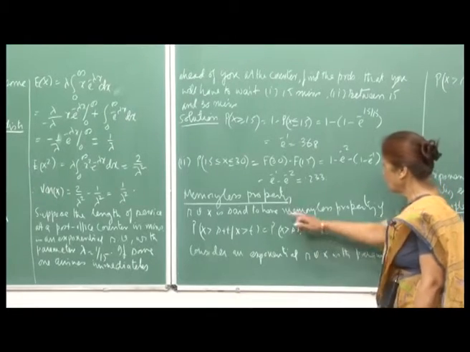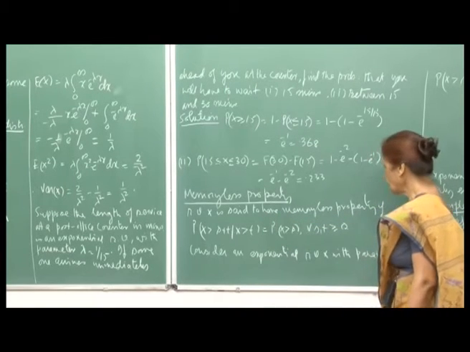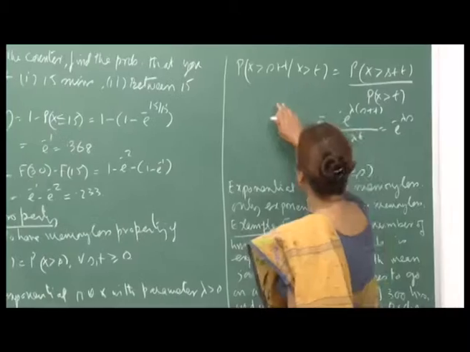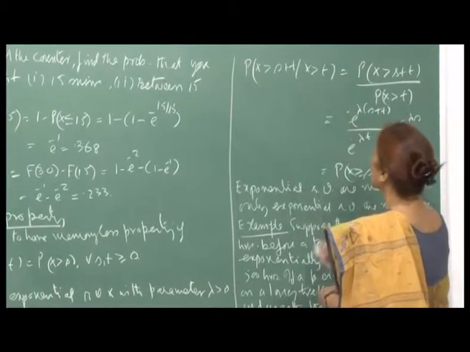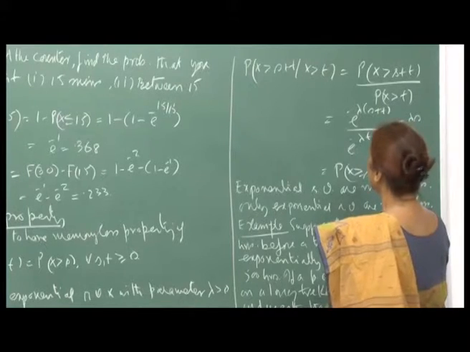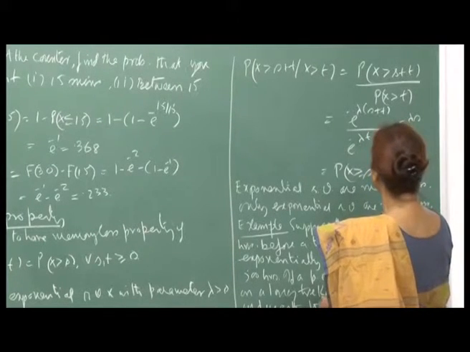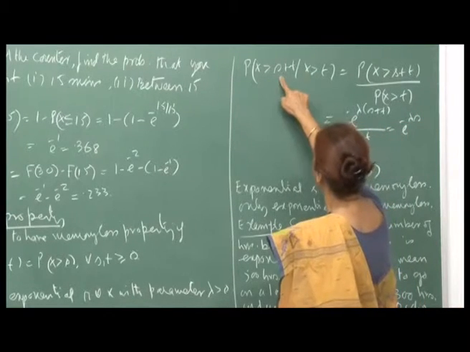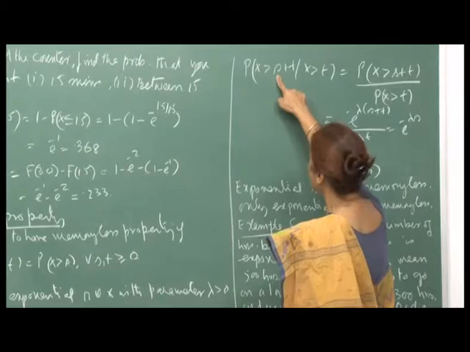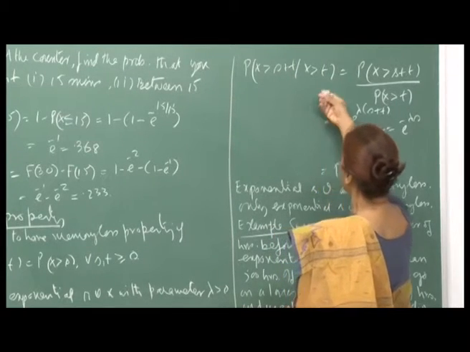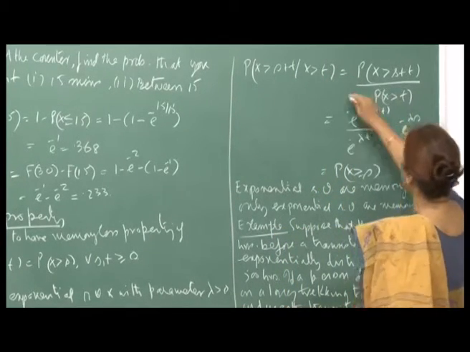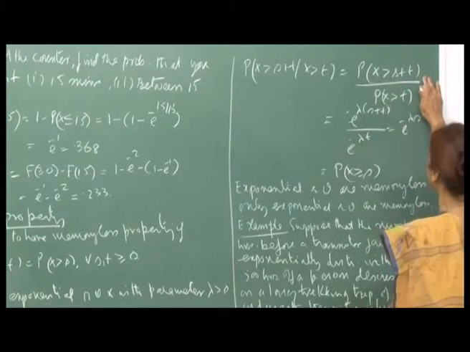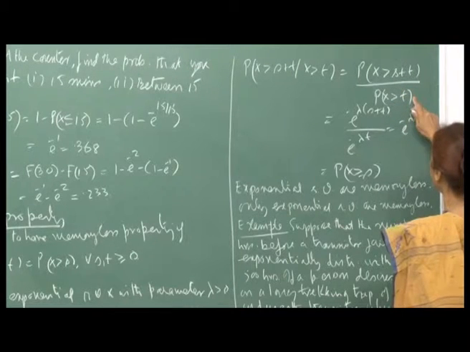So, in case this random variable is exponentially distributed with parameter lambda, then if you write down this expression, probability X greater than s plus t, given that X is greater than t, the intersection of these two events would be X greater than s plus t, because t is smaller than s plus t. So, this reduces to the probability X greater than s plus t divided by the probability X greater than t.